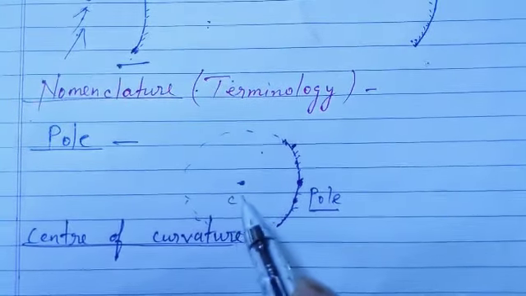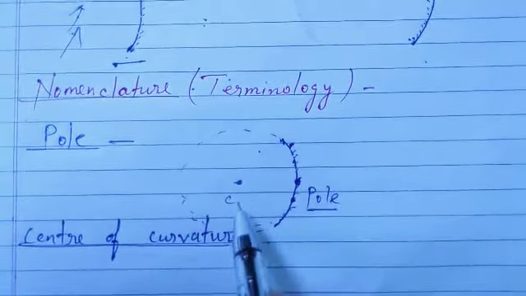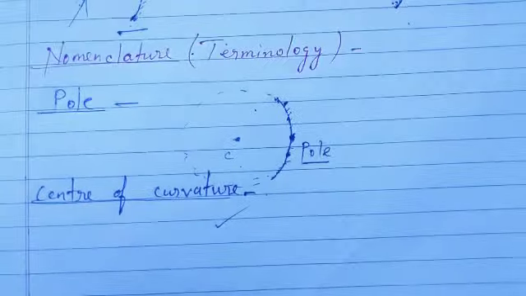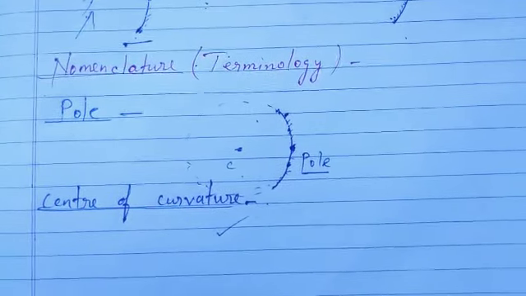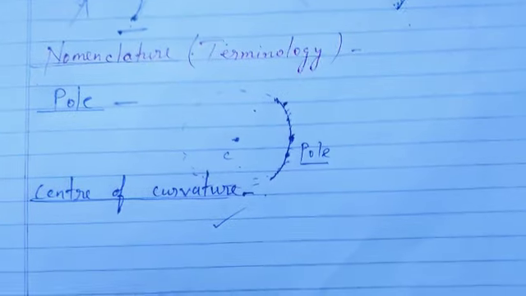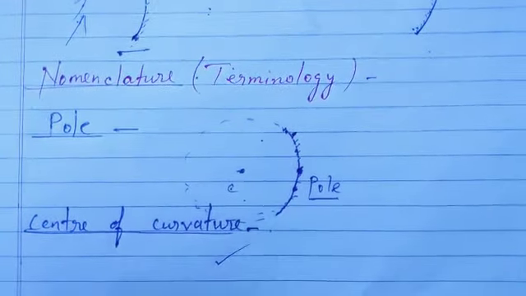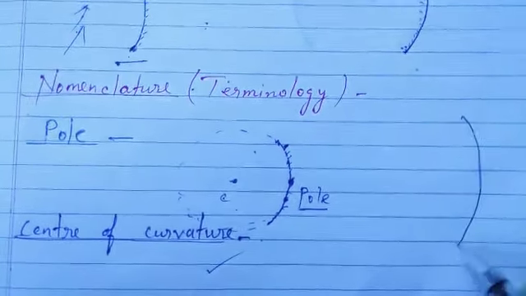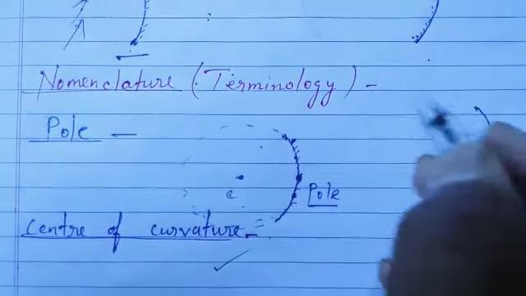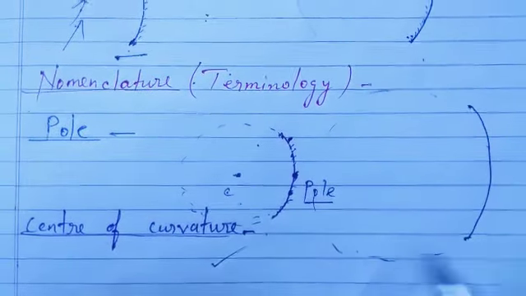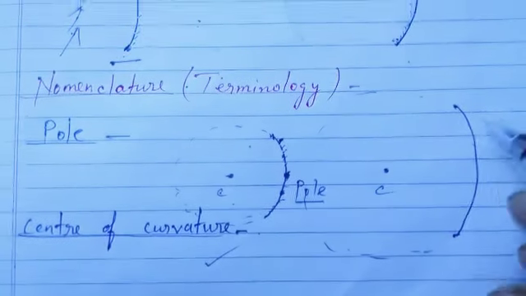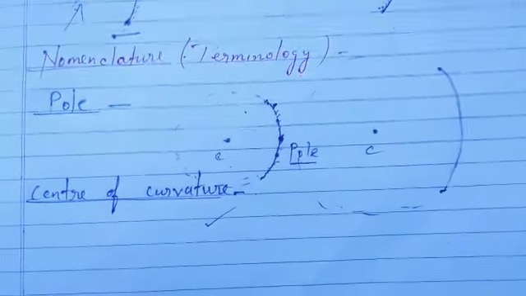So this is the center, and this center is the center of curvature. What is the center of curvature? It is the center of the sphere from which the spherical mirror has been made. So suppose a mirror is given. Where will the center of curvature be? You can draw an imaginary sphere and assume the center. So this will be the center of curvature. It's very easy to find.